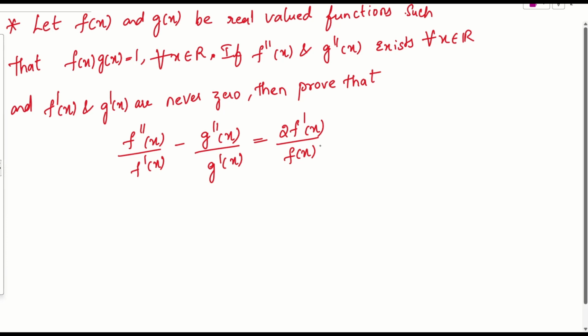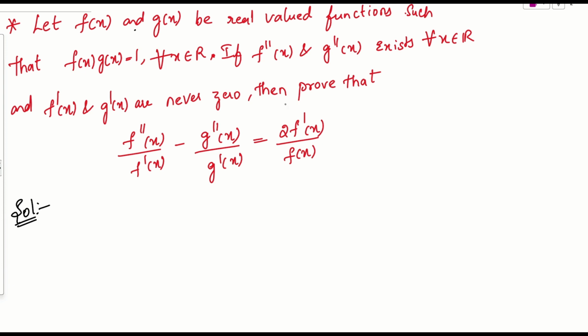Let us see what was the question given here. If you have checked the question carefully, this is lengthy only for looking sake, but actually this is very easy. See, if f of x and g of x are real valued functions, means the functions are in the form of real numbers, such that f of x into g of x is 1, agree?